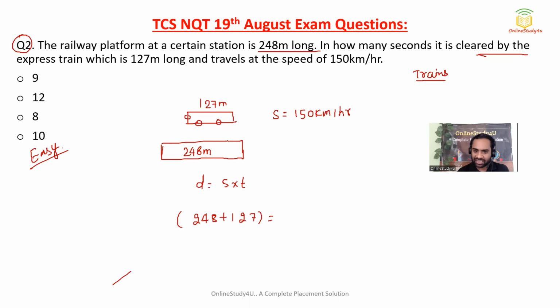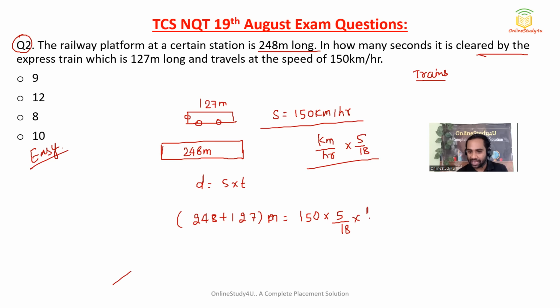Now speed. This is given in kilometers per hour, friends, don't make a mistake. So you have to take care of the unit. Speed is 150 kilometer per hour, you have to convert into meter per second. If you want to convert kilometer per hour to meter per second, then my dear friends, you need to multiply by 5 by 18, and time we have to calculate. So 8 plus 7 is 15, 6 plus 1 is 7, 375 is equal to 150 into 5 by 18 into time. Now 5 sevens are 35, and then 5, then 15 5 times, and 105 2 times, and 2 will divide this by 9 times, so time will become 9 seconds.